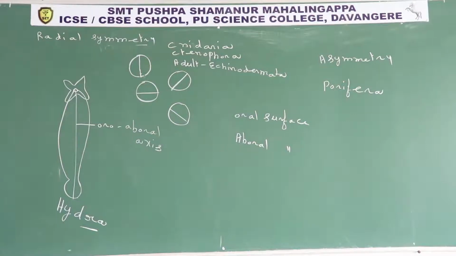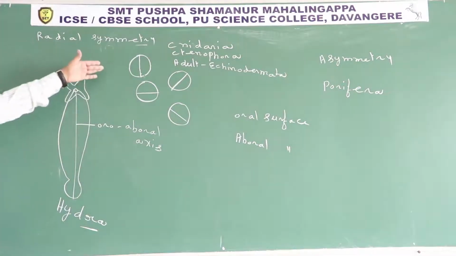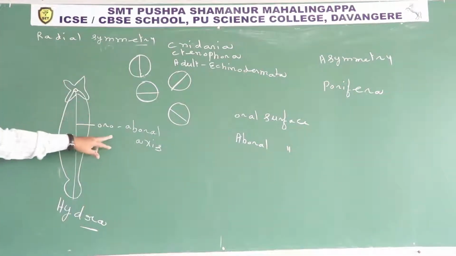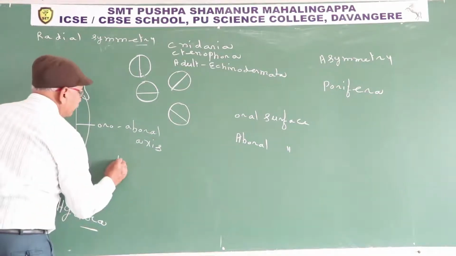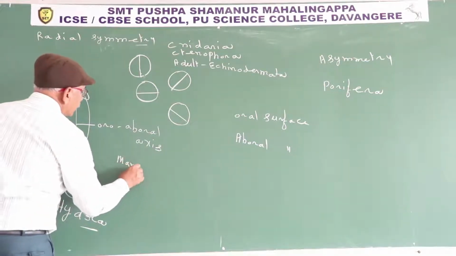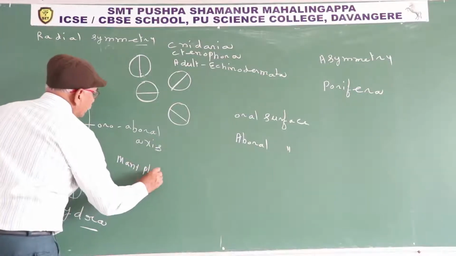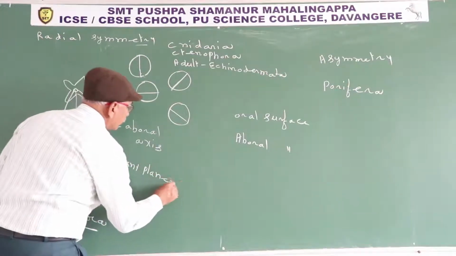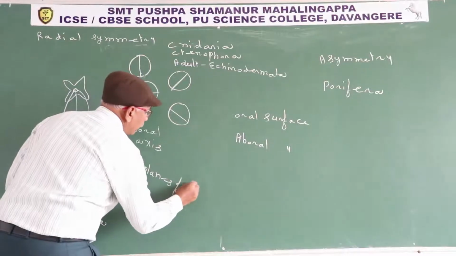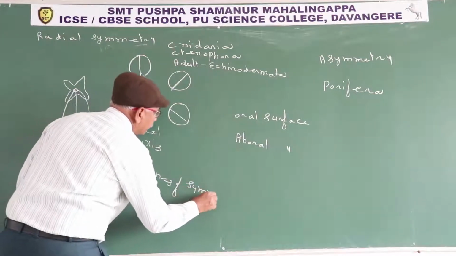How many principal axes are present in animals exhibiting radial symmetry? Only one principal axis, the oroaboral axis. How many planes of symmetry? Many planes of symmetry.